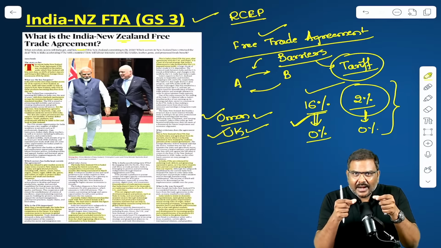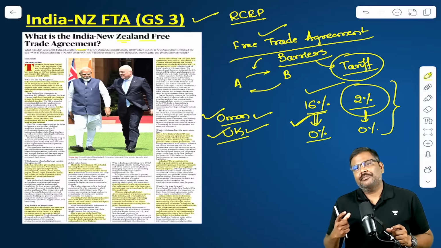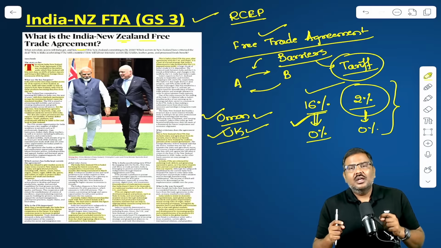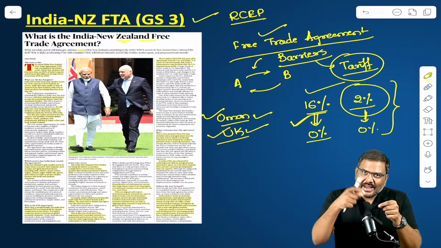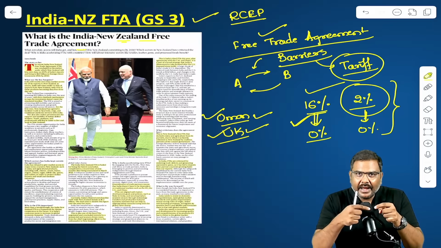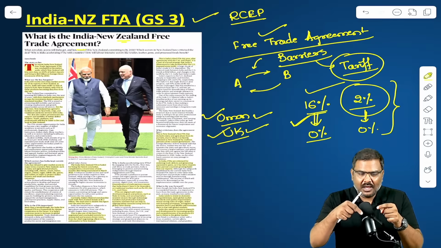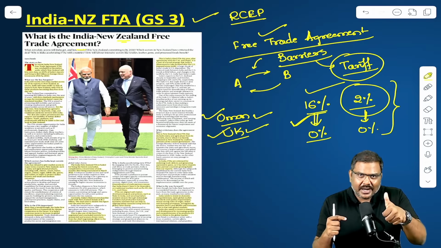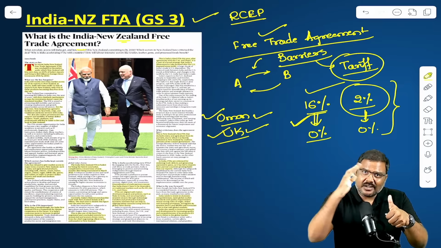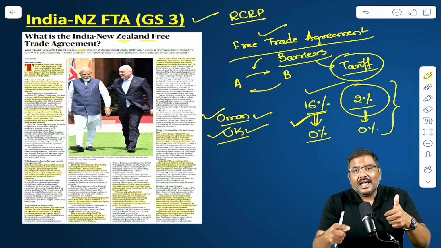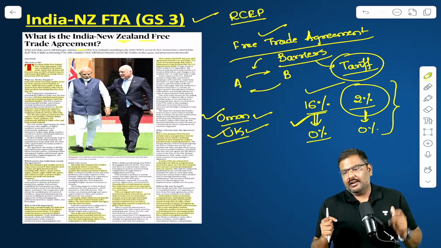If you look at what the Government of India has done after walking out of RCEP, look at the overall picture now. What India has done after moving out of RCEP or declining to sign RCEP is that it has individually chosen these member countries who are part of RCEP, and either renegotiated the trade agreement or is in the process of renegotiating an already signed trade agreement with them, or else has signed a new trade agreement or is negotiating a new trade agreement.